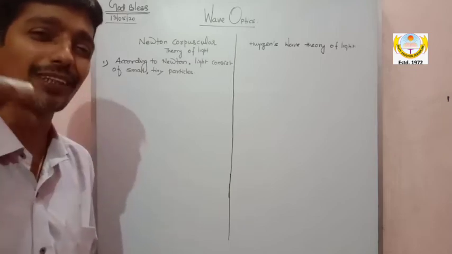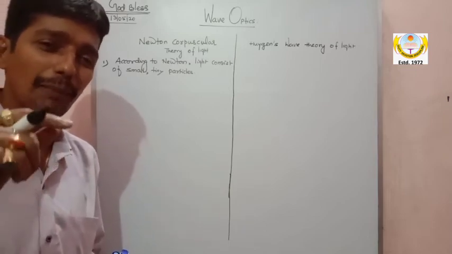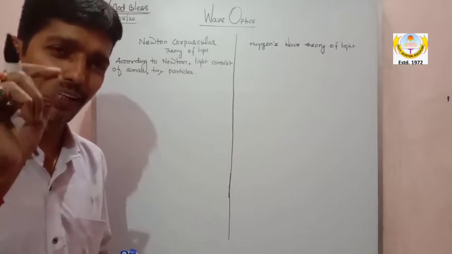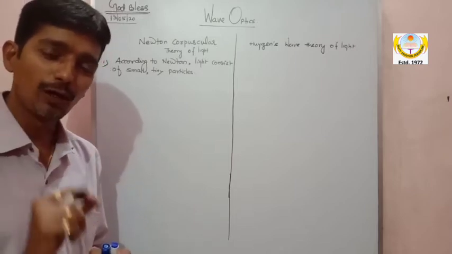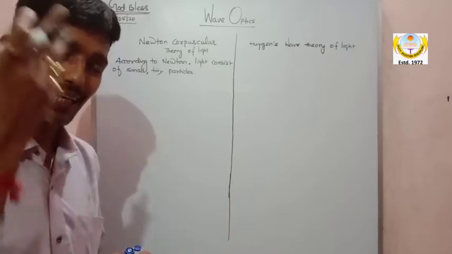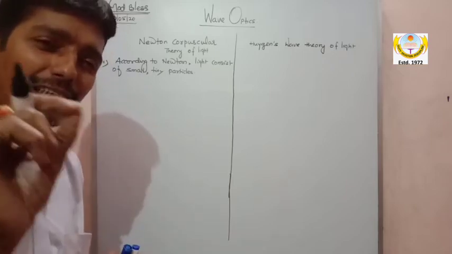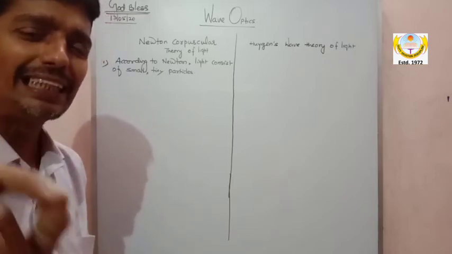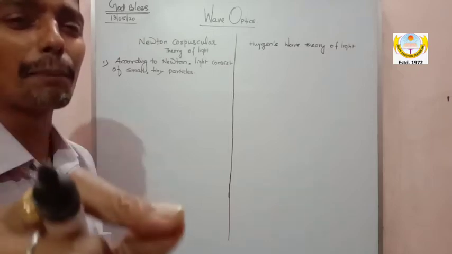You know, blood corpuscles. In biology, we say blood corpuscles, small particles of the blood. Same concept you can use here, that they are small tiny particles, and these particles are called corpuscles.